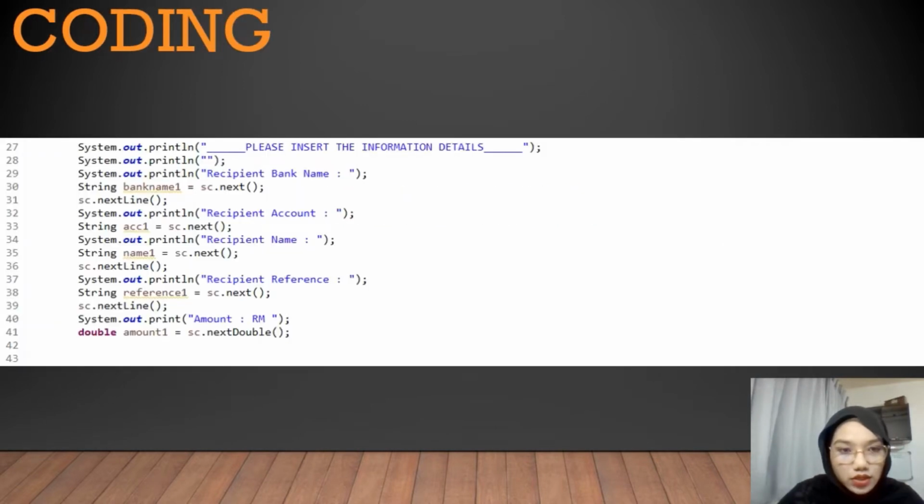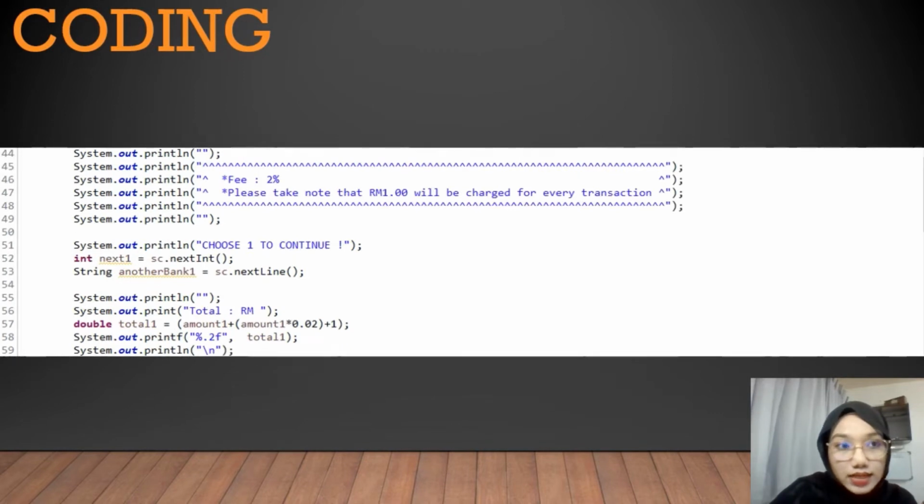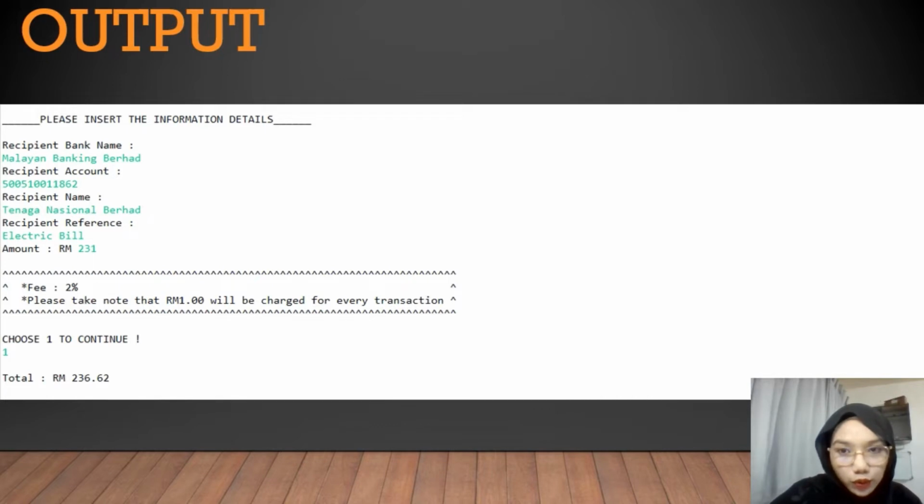Next, for this coding, user will be asked to insert the information details such as recipient bank name, recipient account, recipient name, recipient reference, and the amount that they want to transfer. Next, the app will remind user about the fee and charge for transaction. After user proceeds by choosing continue, program will calculate the charge that needs to be paid. This is the sample output about the information details and the total amount.